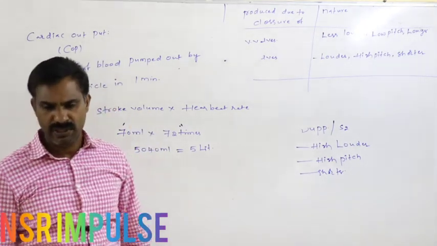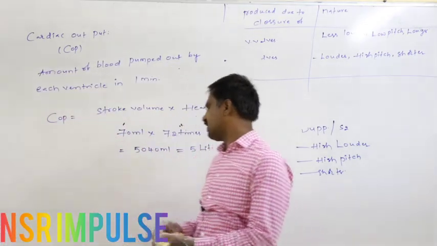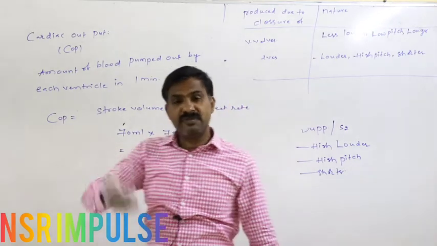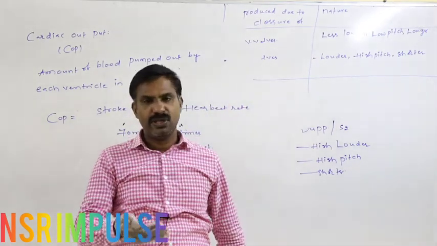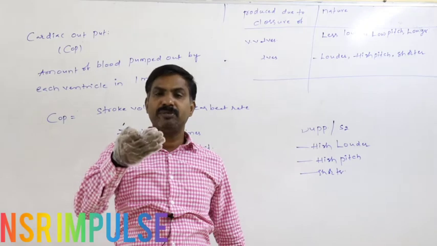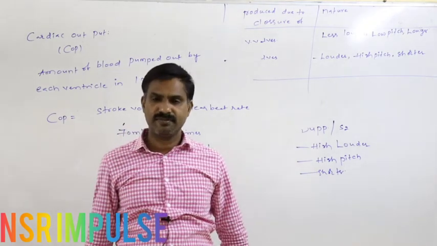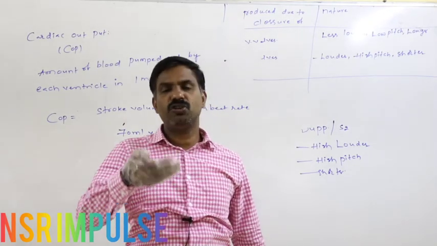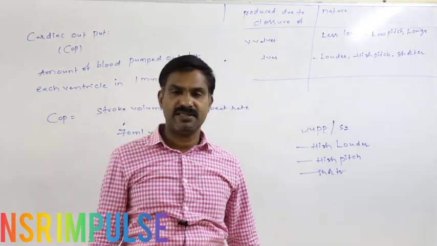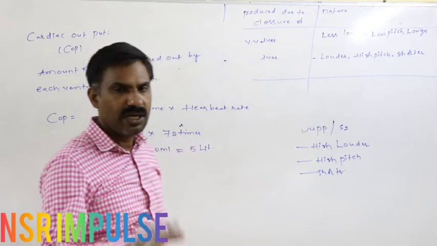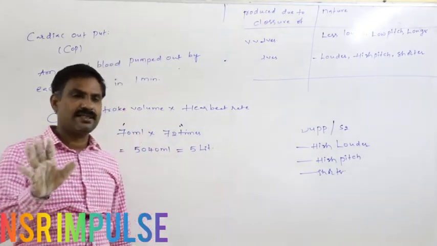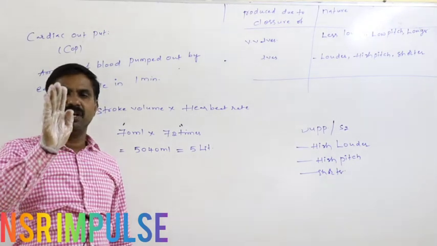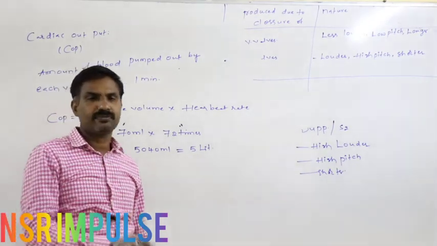Cardiac output may change depending upon the person's body condition. For example, whenever the person is resting, cardiac output is 5 liters. But whenever the person is doing vigorous exercise, cardiac output may rise to 21 liters. In the case of an athlete, cardiac output may rise to 35 liters. Means cardiac output is not constant. It may change depending upon the body condition.